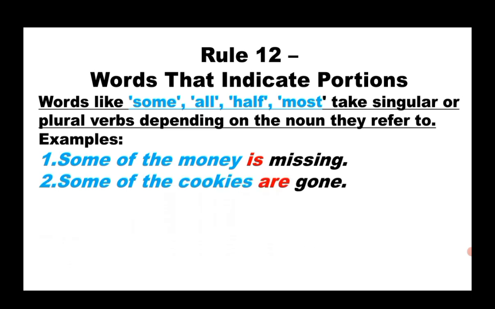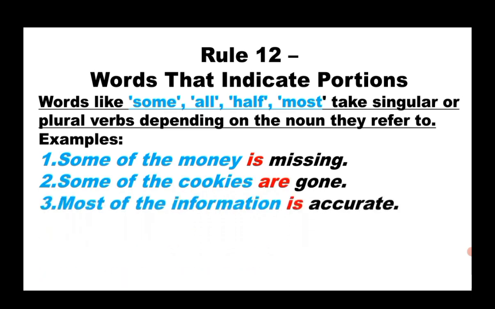Some of the cookies are gone. Here the word cookies is plural. So we use a plural verb. Are is the plural verb. Similarly, most of the information is accurate. Here the word information should always be used as singular. Therefore, it needs a singular verb. And this sentence begins with most.